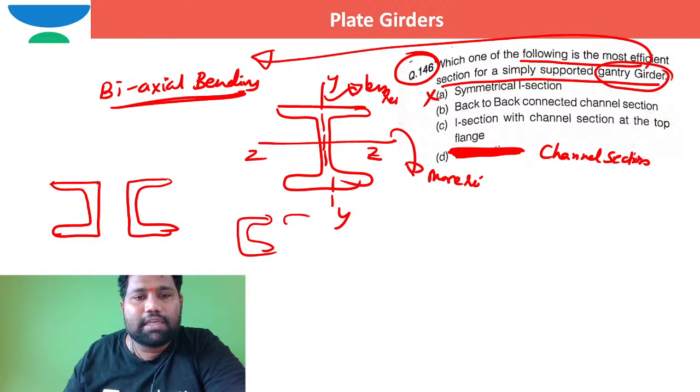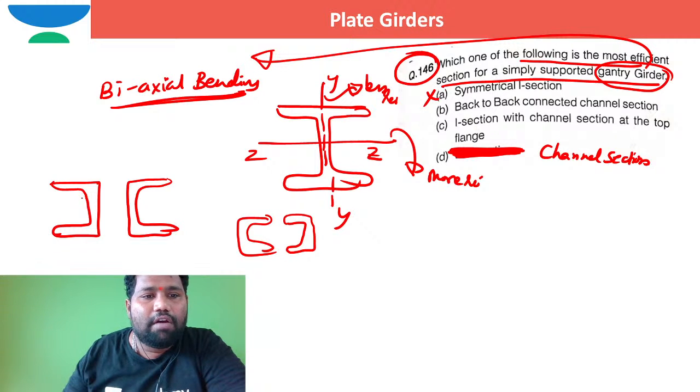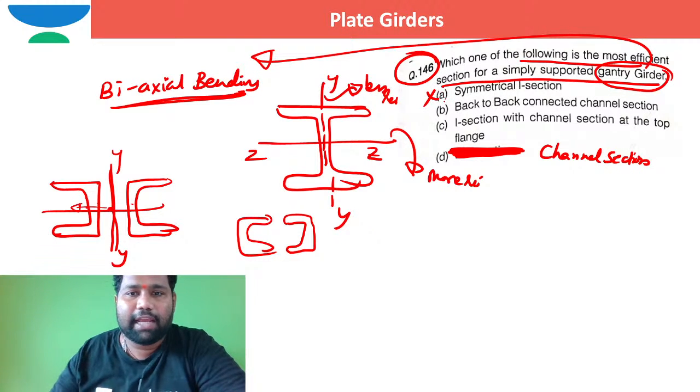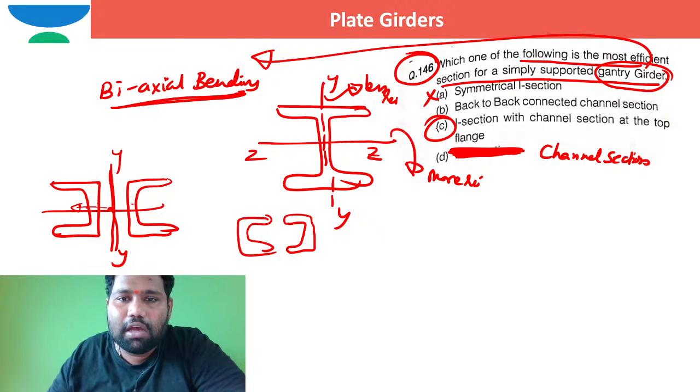In such a case it is a more suitable profile to resist, because the area should be thrown away from the CG. But when it is back to back, the area is very near to this y axis, so this also cannot be the best profile I can say. Now can you say option C?